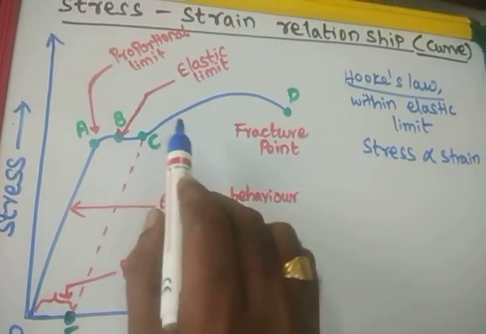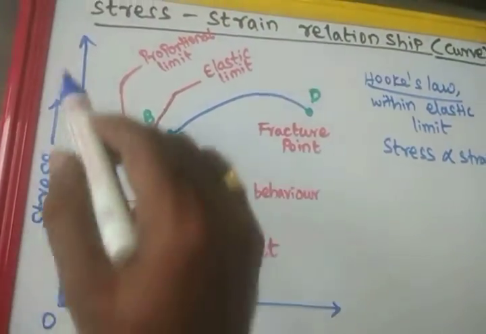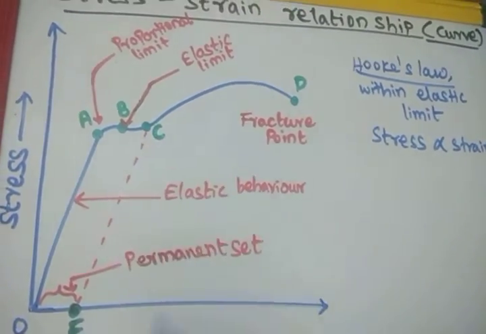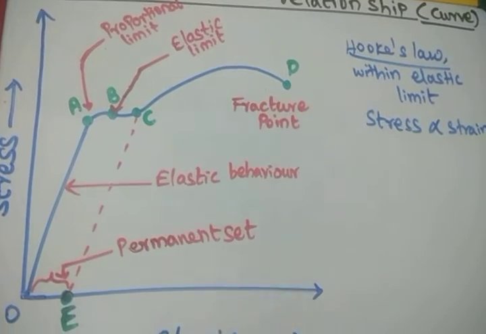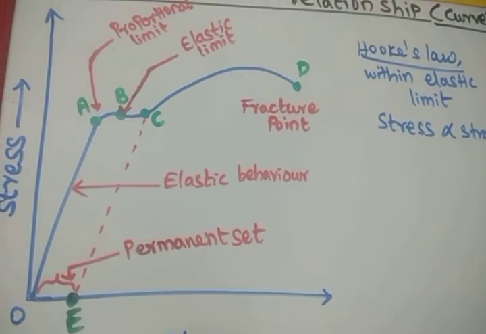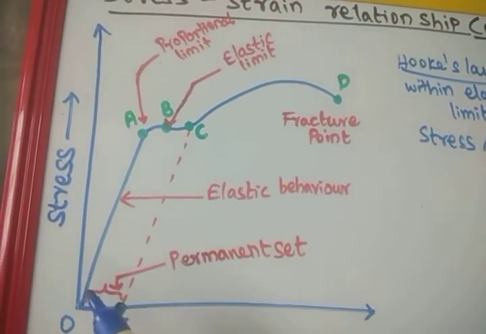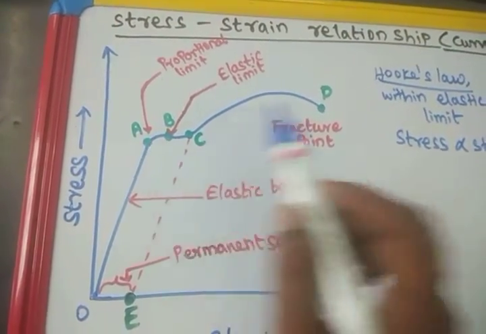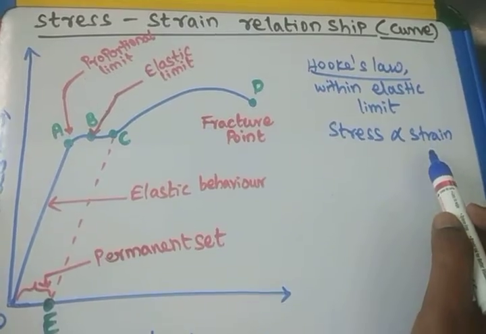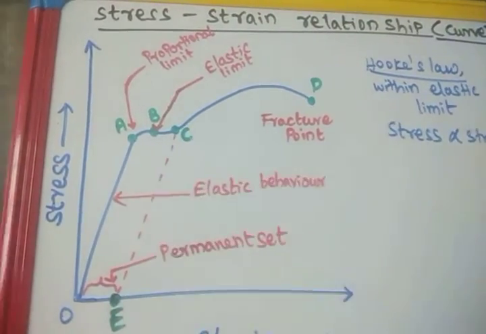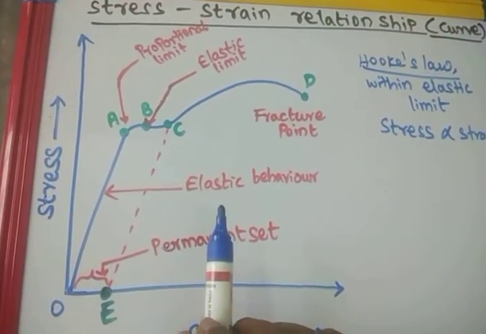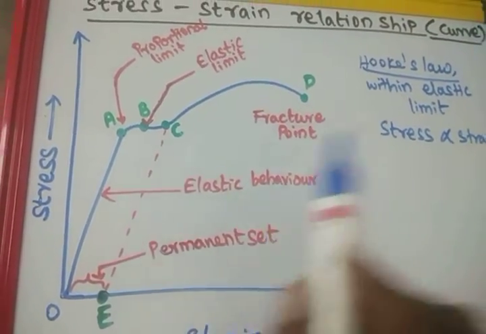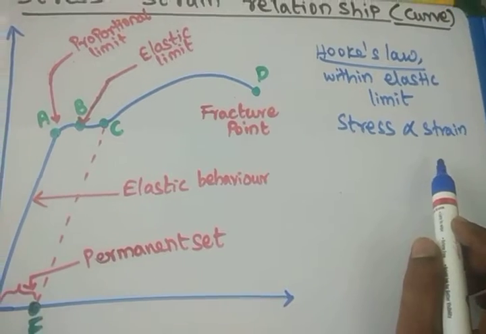When the stress is increased further, the point C is reached. That means its elastic property is destroyed. Again I will show you. So 0 to A means what? Proportional limit. Stress is directly proportional to strain. After a further increase in the force, what will happen? The elastic property of the rubber band is there, but the stress is not directly proportional to strain.